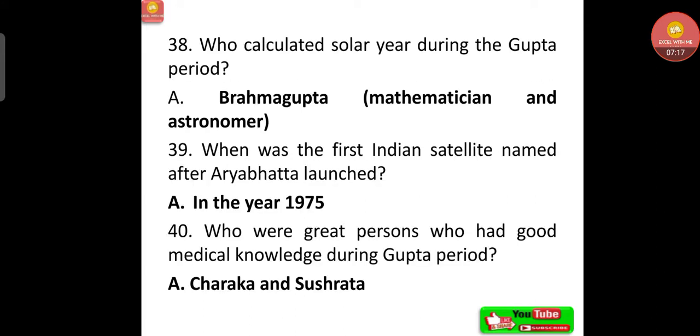Who calculated the solar year during the Gupta period? That was Brahmagupta, mathematician and astronomer. When was the first Indian satellite named after Aryabhatta launched? In the year 1975. Who were great persons who had good medical knowledge during the Gupta period? That was Charaka and Sushruta.